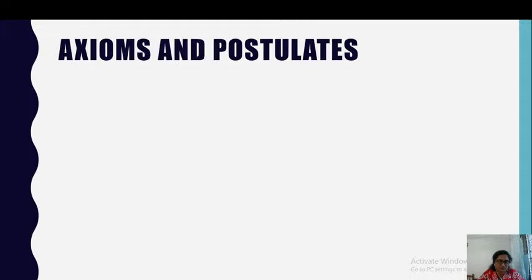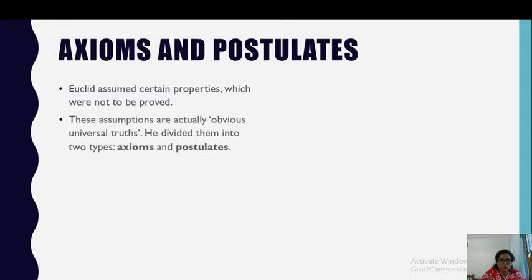So let's see. Now Euclid, as I told you, collected all the ancestral knowledge about geometry. He also contributed to that, and there were some things which cannot be proved through any method, but they are true. So he assumed such properties, and then he classified them into axioms and postulates.